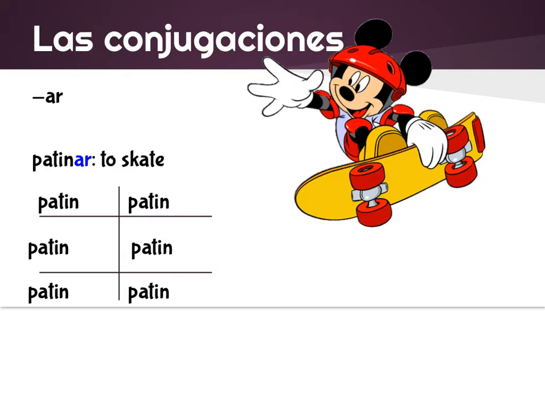In the yo form, patiné. Tú patinaste. Él patinó. Nosotros patinamos. Notice it's the same in the preterite and the present, so you know if it's past tense by using context clues. Vosotros patinasteis. And ellos, ellas, ustedes patinaron.